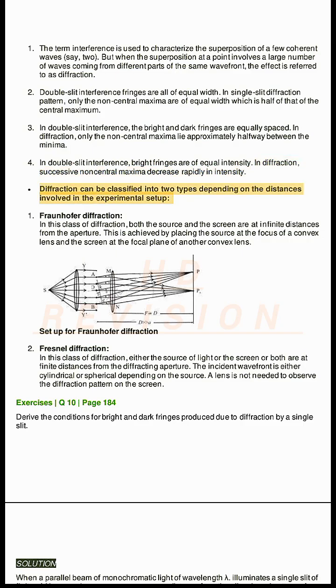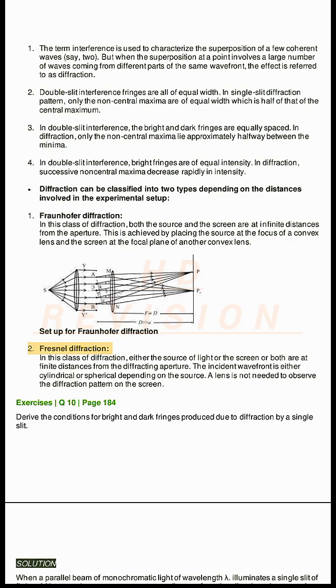Diffraction can be classified into two types depending on the distances involved in the experimental setup. 1. Fraunhofer diffraction. In this class of diffraction, both the source and the screen are at infinite distances from the aperture. This is achieved by placing the source at the focus of a convex lens and the screen at the focal plane of another convex lens. Set up for Fraunhofer diffraction.